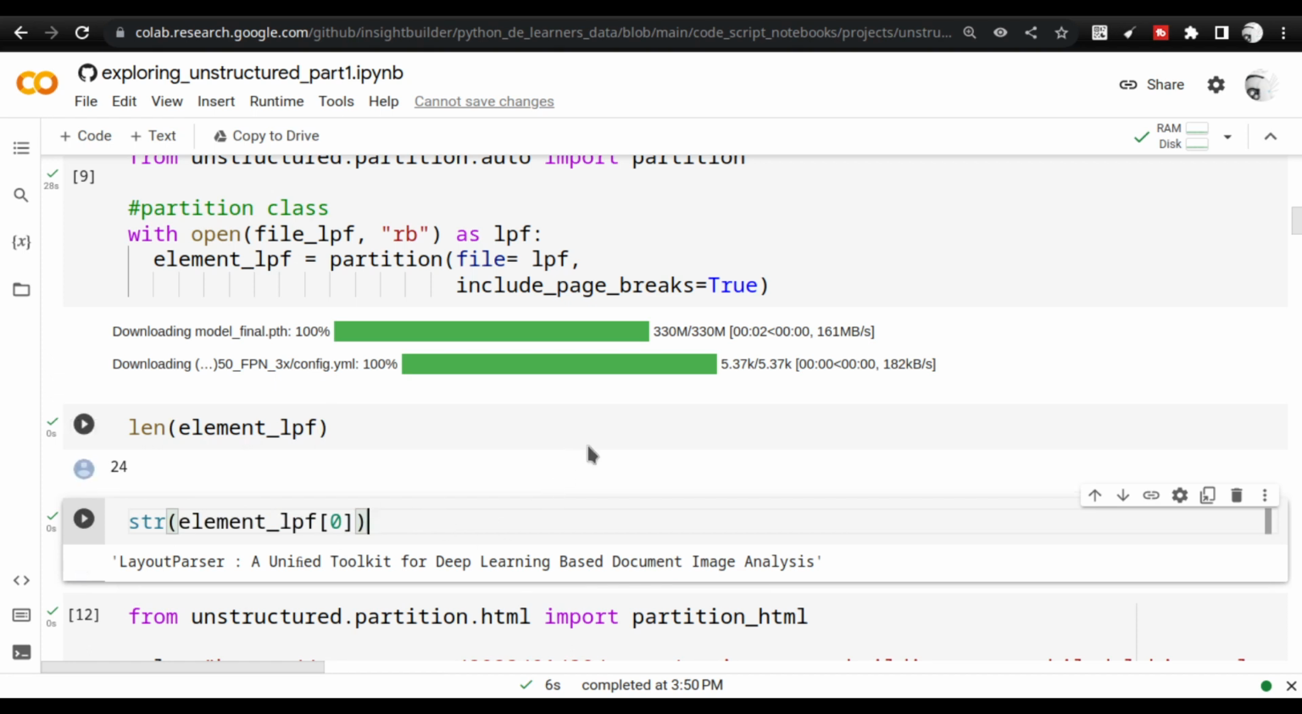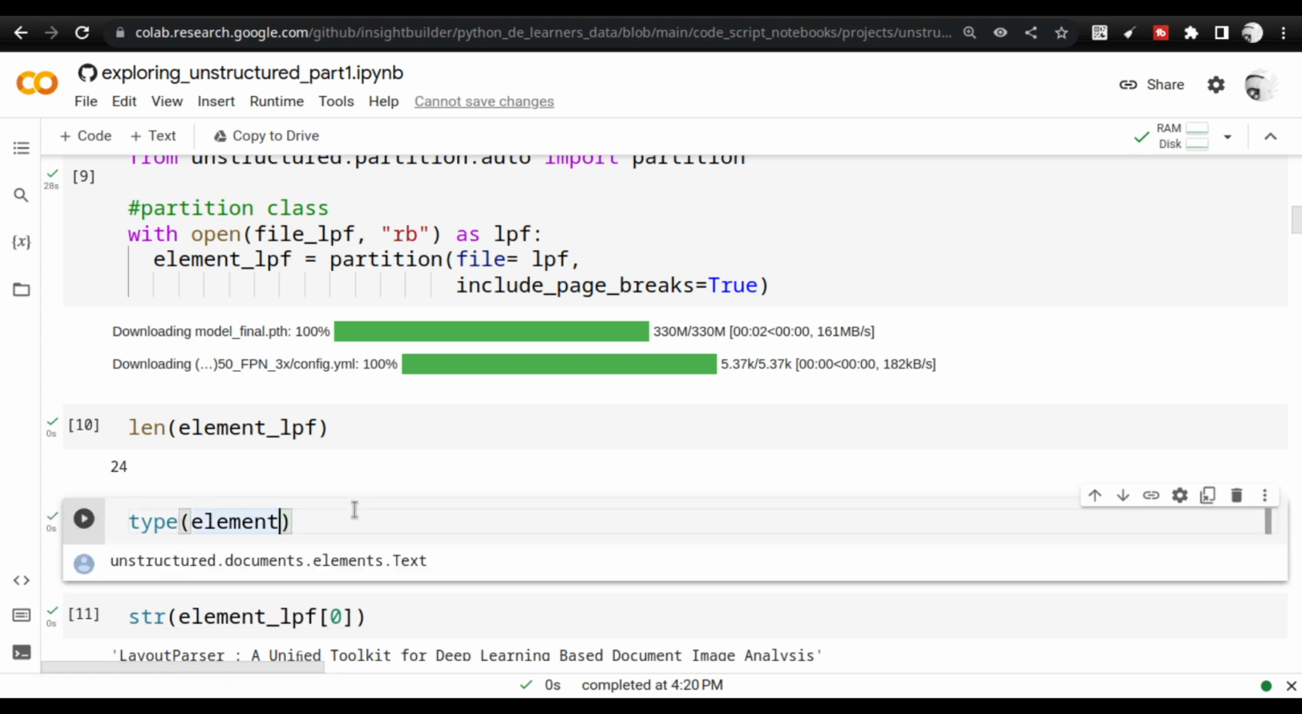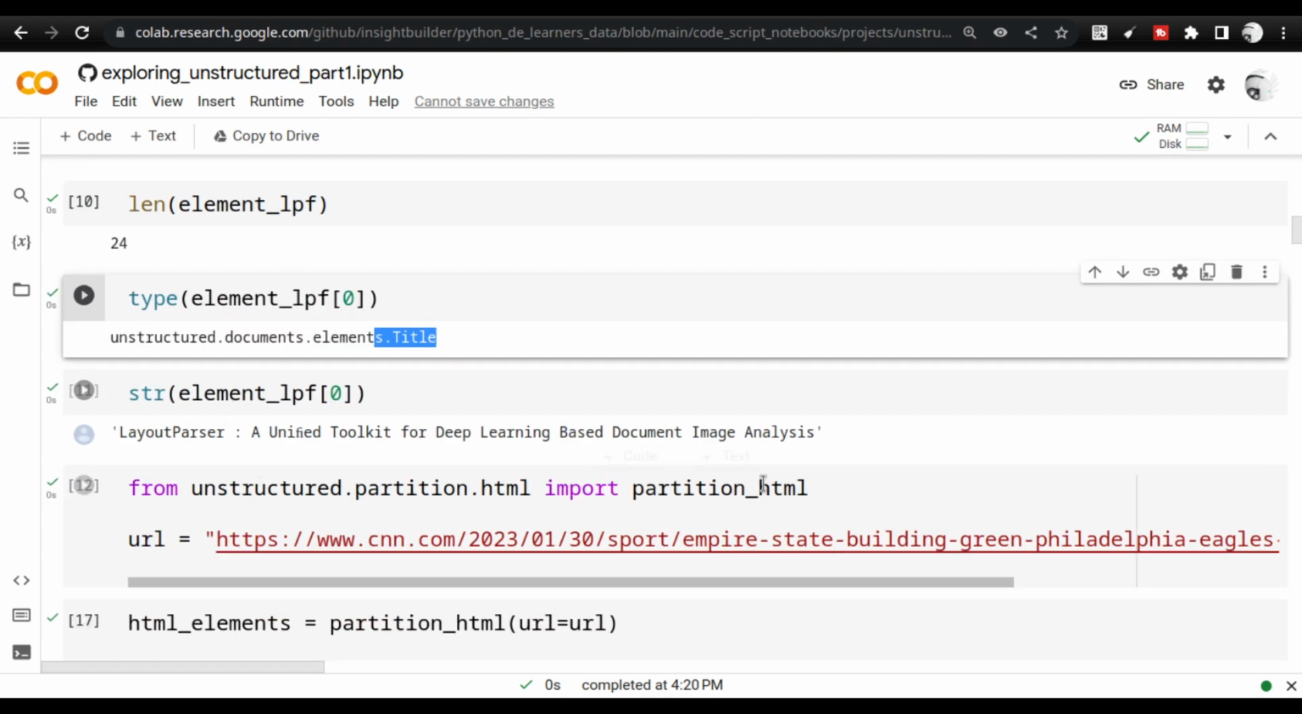But that's not what I am after. What I am after is to see whether it can segregate the elements. So let me do a different way of checking right now. I'm going to do type of element, lpf 0. That will tell me what kind of element this is. It is saying it is a title element. So we know that this is the title element. Like this, it segregates all the elements step by step.